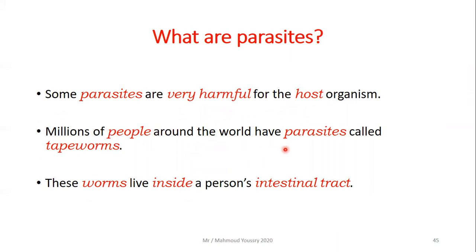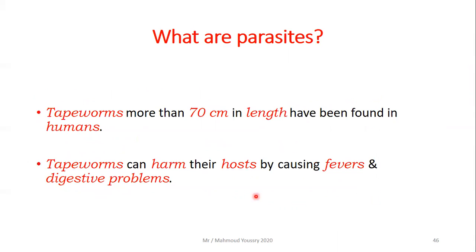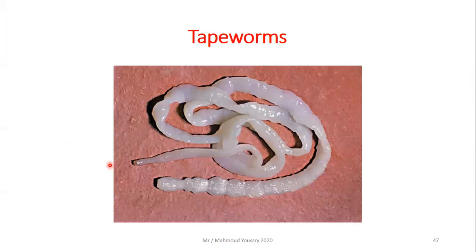Millions of people around the world have parasites called tapeworms. These worms live inside a person's intestinal tract. They live in the digestive system. Tapeworms more than 70 centimeters in length have been found in humans. Yes, this is a record. Tapeworms can harm their hosts by causing fevers and digestive problems. And here is a picture of a tapeworm that came out of the body of a human being.